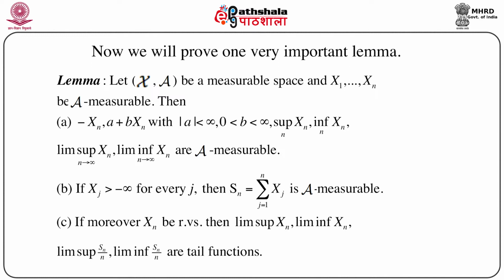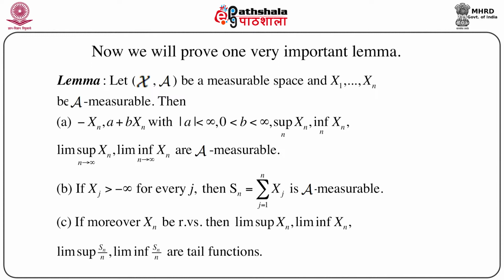This lemma states like this: let 𝒳 and 𝒜 be a measurable space. Now remember, this lemma is with respect to any general measurable space, not necessarily a probability space, but a probability space is one kind of measurable space, so all the results hold true for probability space also. So let 𝒳 and 𝒜 be a measurable space and x1, x2, ..., xn be measurable.